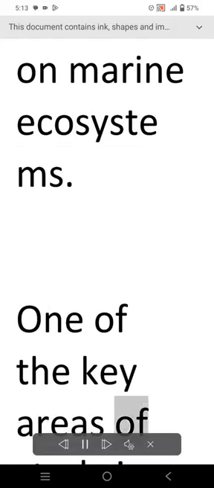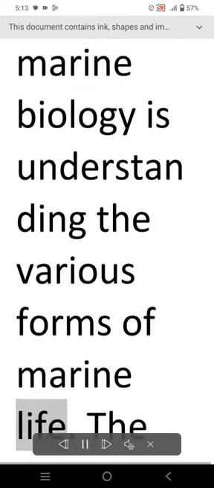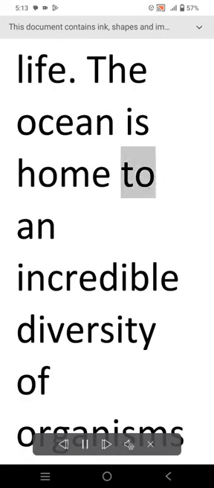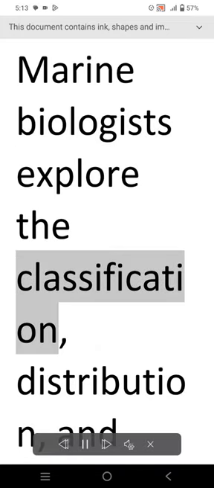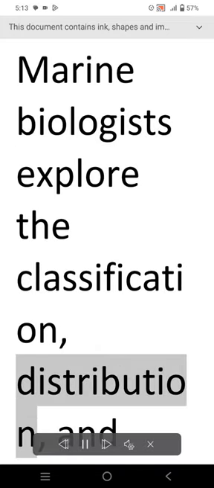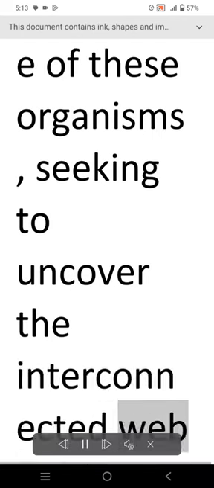One of the key areas of study in marine biology is understanding the various forms of marine life. The ocean is home to an incredible diversity of organisms, from microscopic phytoplankton to massive marine mammals. Marine biologists explore the classification, distribution, and abundance of these organisms, seeking to uncover the interconnected web of life that exists beneath the waves.